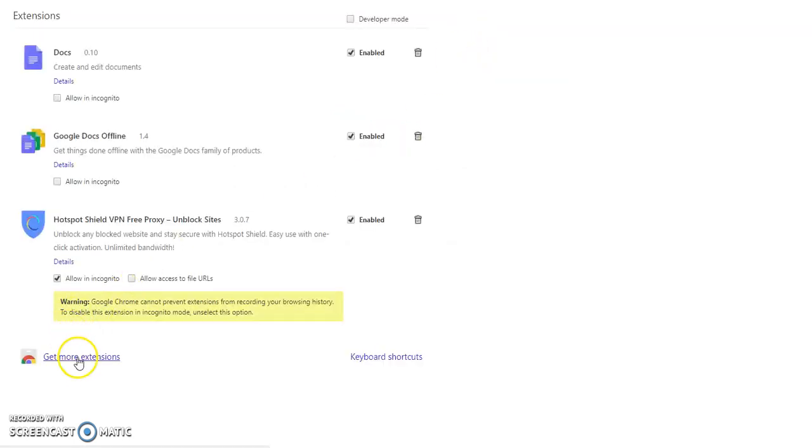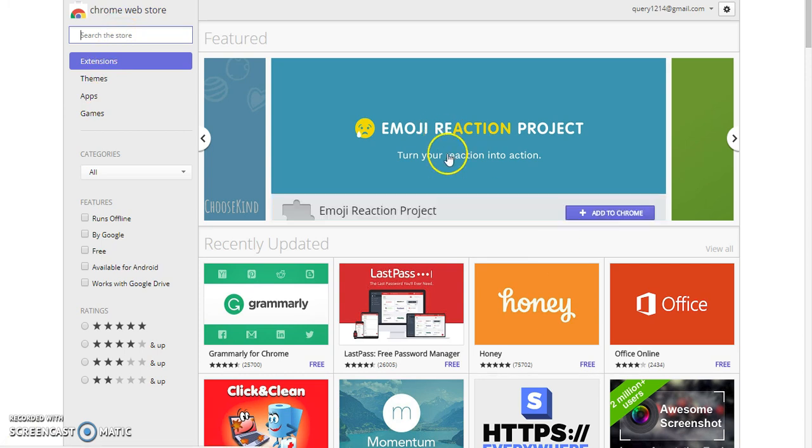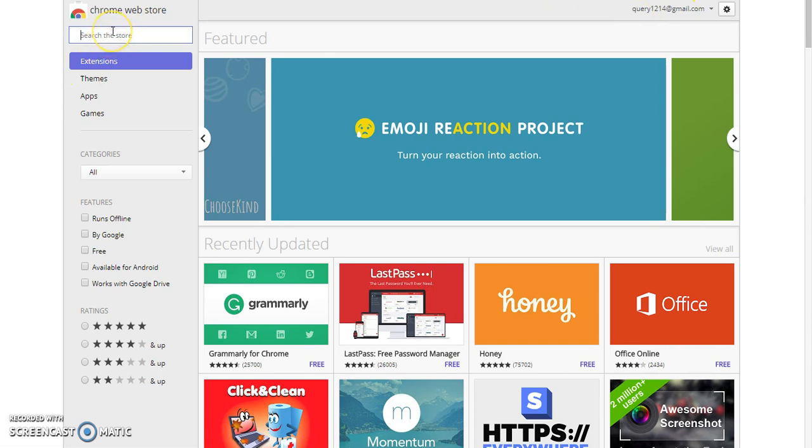The next thing is click on get more extensions, and now you're on the Chrome Web Store, and here search for imacros.